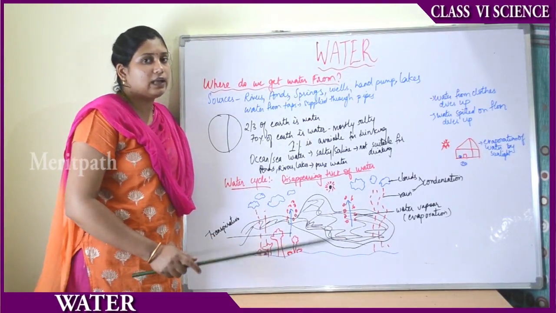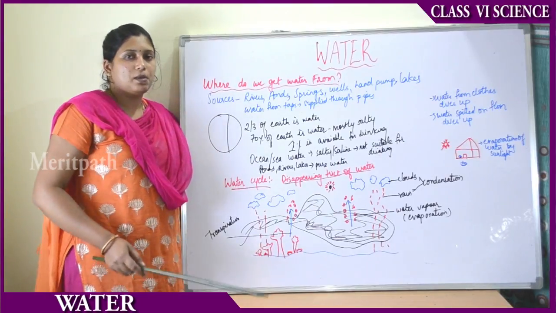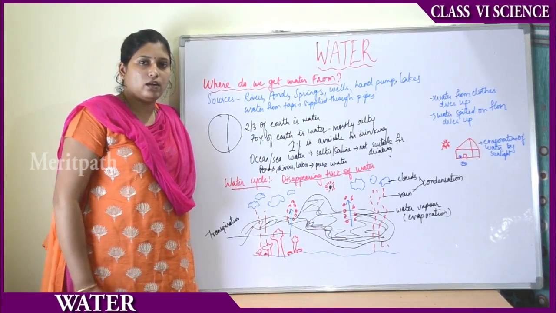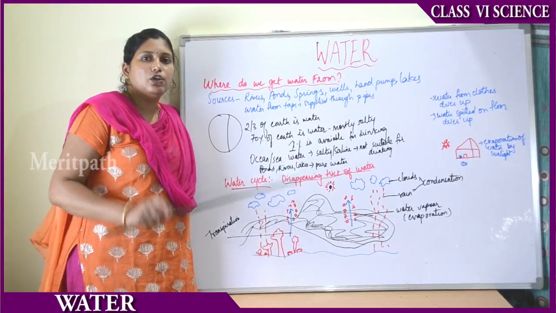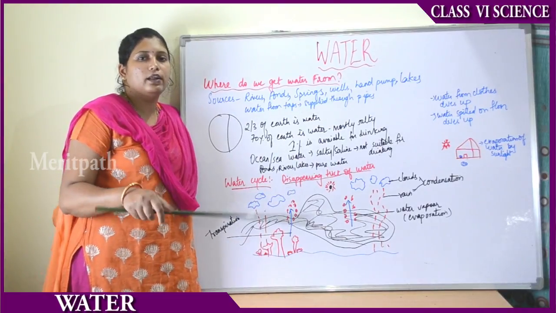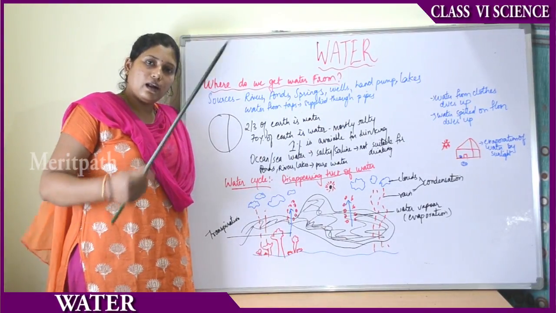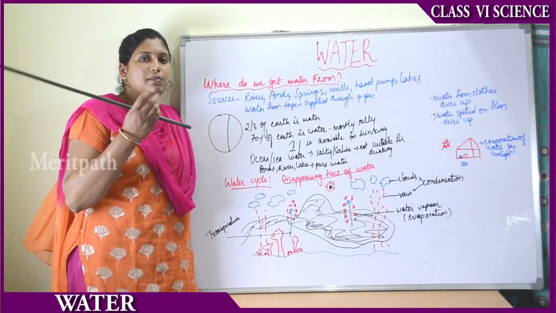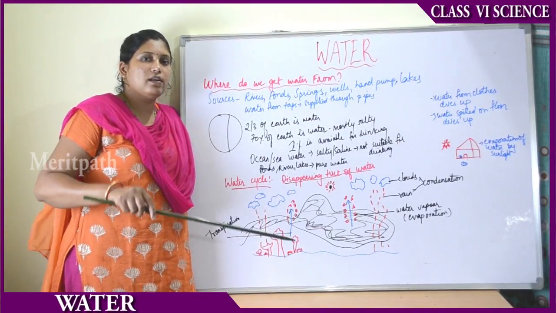That is nothing but the tiny droplets of water. Suppose in a pan you are boiling water, after some time what happens? You will see small droplets of water in the hot water. Then later, after some time, what happens? The steam comes. That means the water vapor rises up.